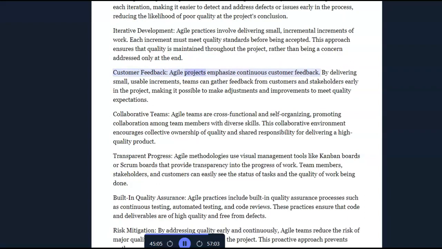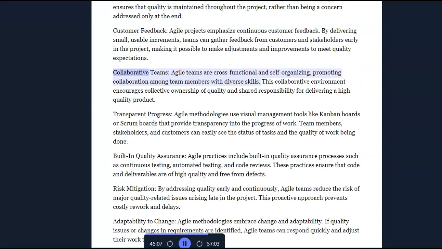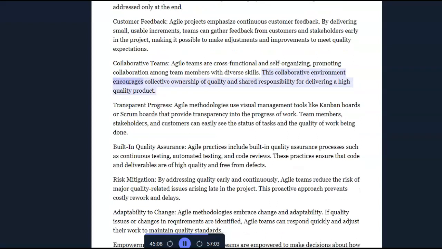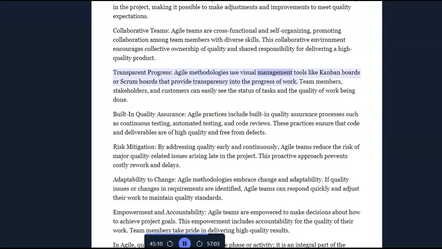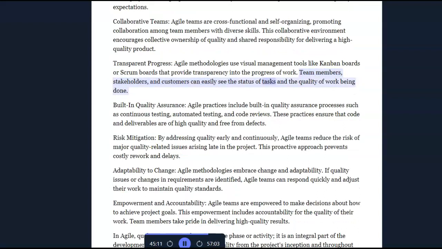Customer feedback. Agile projects emphasize continuous customer feedback. By delivering small, usable increments, teams can gather feedback from customers and stakeholders early in the project, making it possible to make adjustments and improvements to meet quality expectations. Collaborative teams. Agile teams are cross-functional and self-organizing, promoting collaboration among team members with diverse skills. This collaborative environment encourages collective ownership of quality and shared responsibility for delivering a high-quality product. Transparent progress. Agile methodologies use visual management tools like Kanban boards or Scrum boards that provide transparency into progress of work. Team members, stakeholders, and customers can easily see the status of tasks and the quality of work being done.